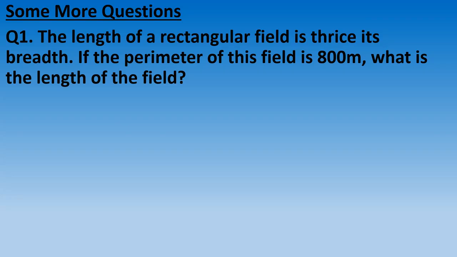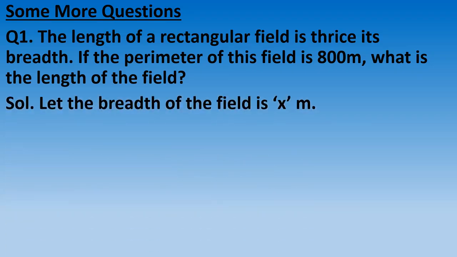Clear? And the perimeter is given to you, 800 meter. What is the length of the field? You have to find out the length. Now see, it is clear from the question that length is thrice its breadth. But we don't know the breadth. If the breadth is known to us, then we can multiply breadth by 3 and get the length also. So what we will do in this question, we will suppose that breadth is x.